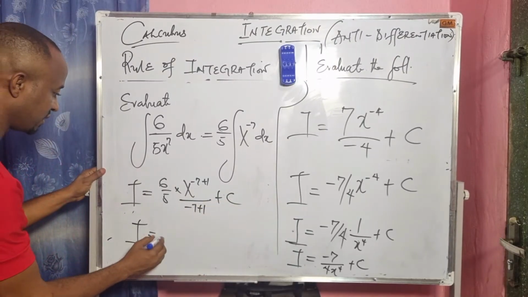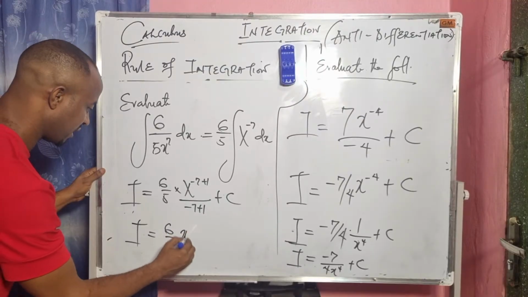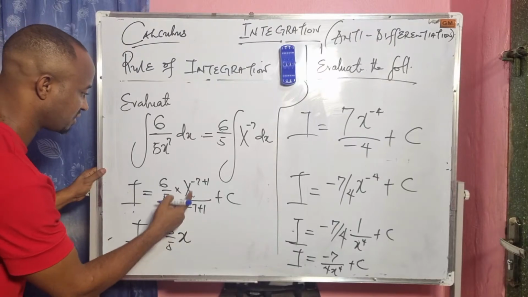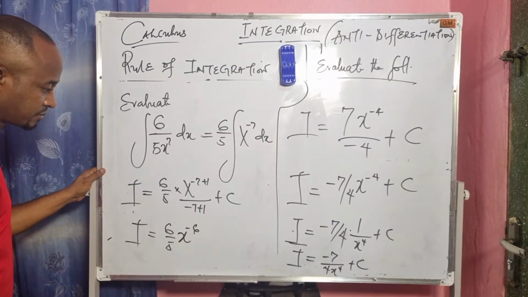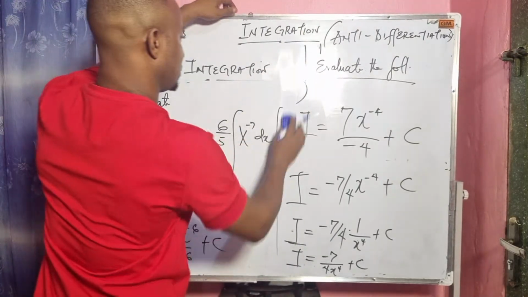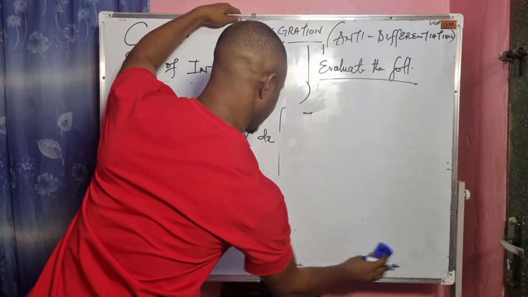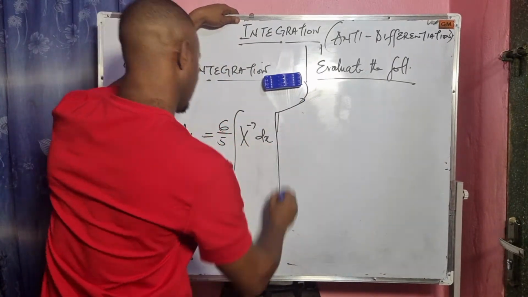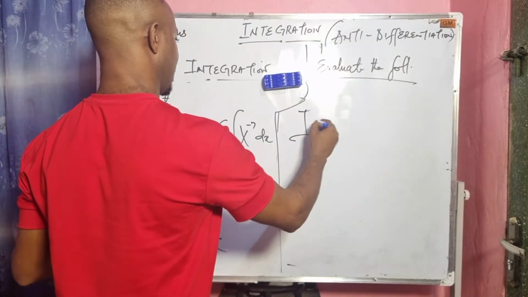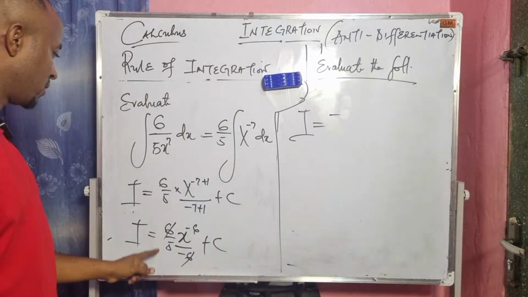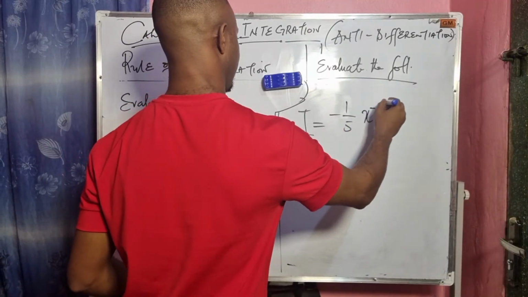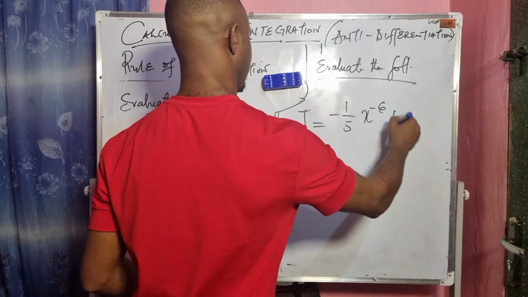So here we have 6 over 5 x to the power of minus 7 plus 1, which is minus 6, divided by minus 6, then plus c. So 6 can cancel out 6 here. We are left with I equals minus 1 over 5 x to the power of minus 6 plus c.